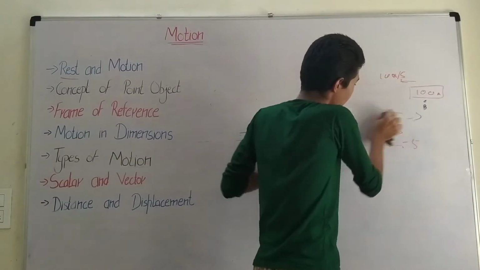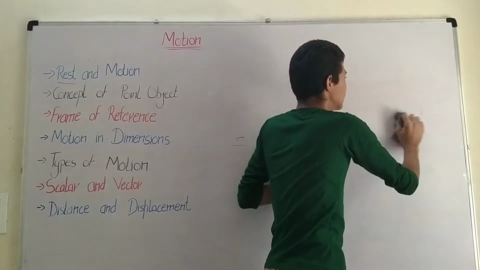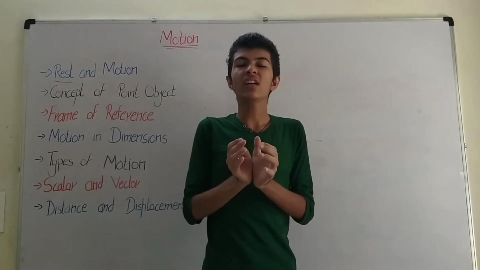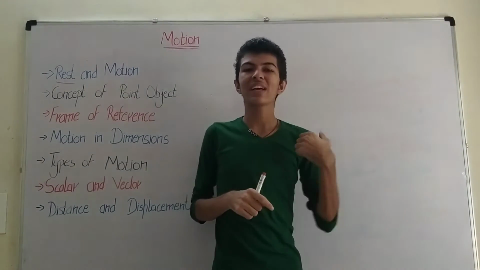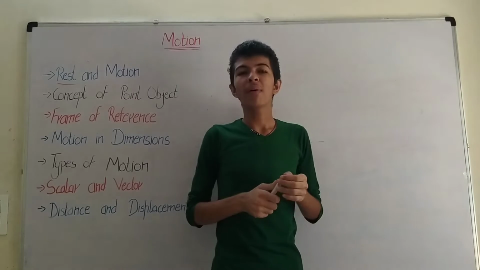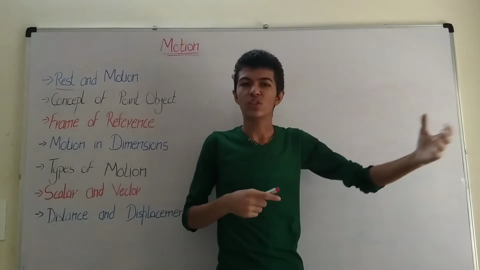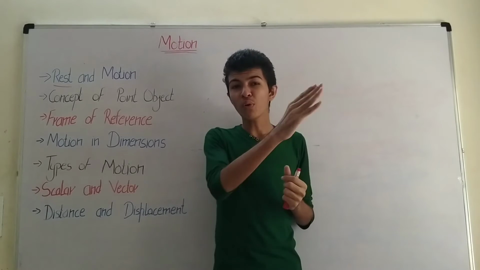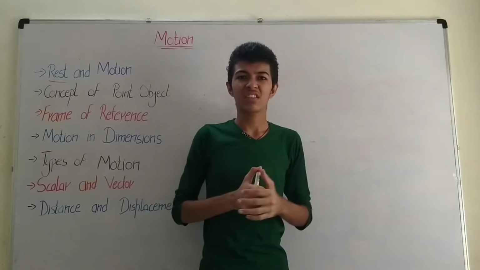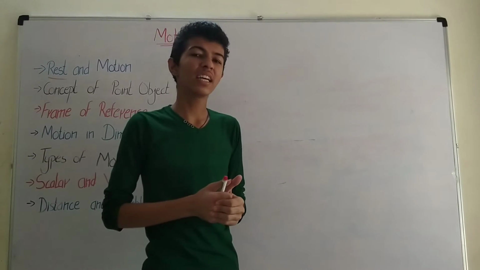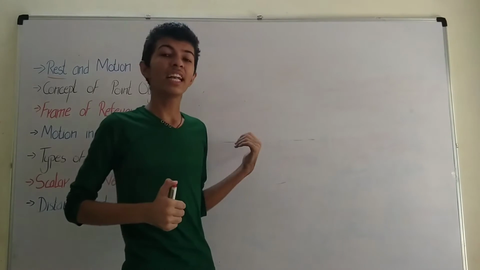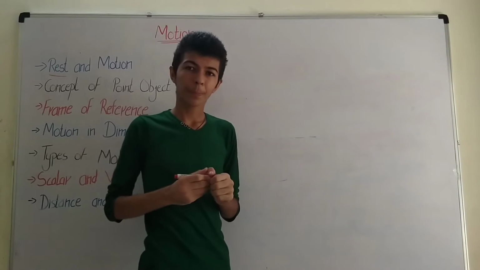Before this, we learned about rest and motion. So let me ask you one more simple question. You are in a train and one more passenger, your friend, is sitting with you, and you are seeing a farmer cultivating his land outside the train. What would he say? That your friend is in motion, but according to you he would be at rest. So who would be correct? You would say that the farmer would be correct because he is standing on land which is not moving.